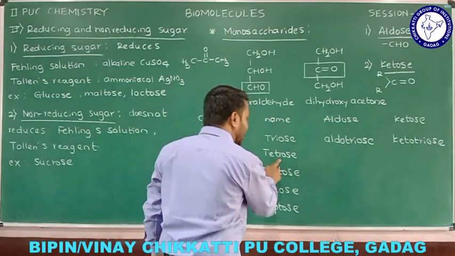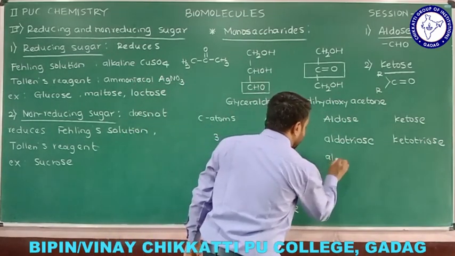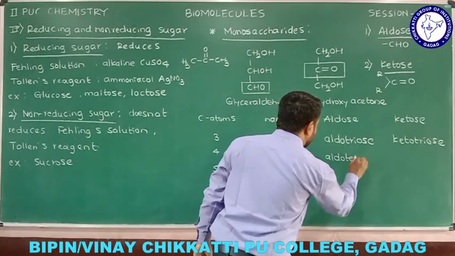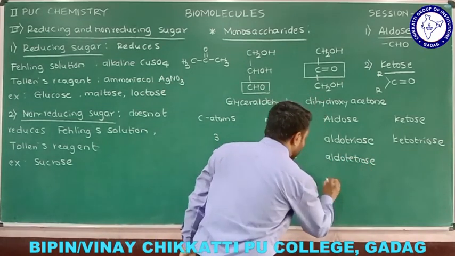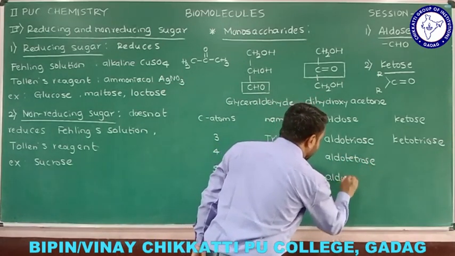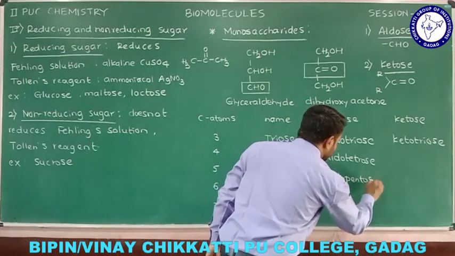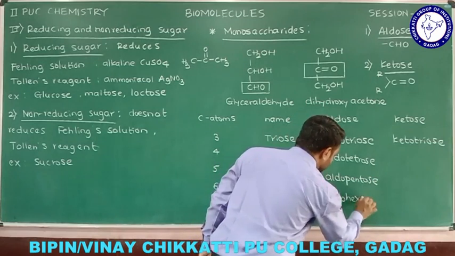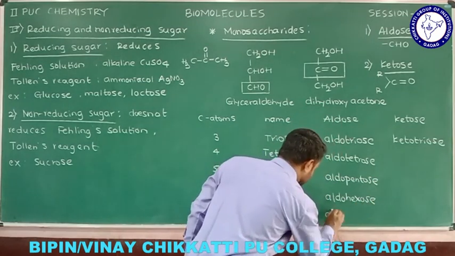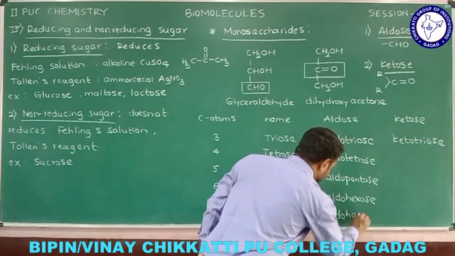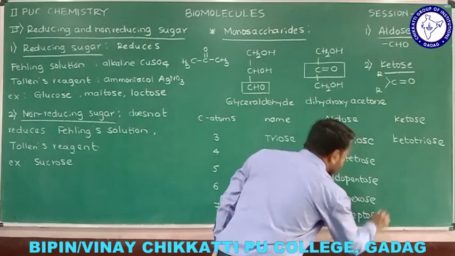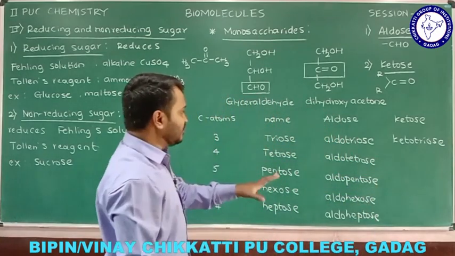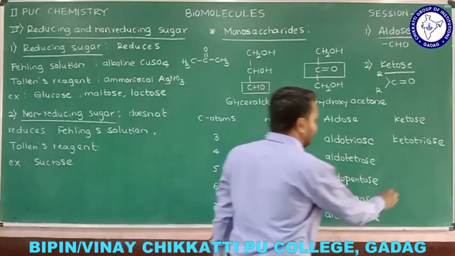Similarly, if aldehyde is present in tetrose, you can call it, what is that? Aldotetrose. Okay. Similarly here, aldopentose. Similarly, aldohexose. And the last one is aldoheptose.